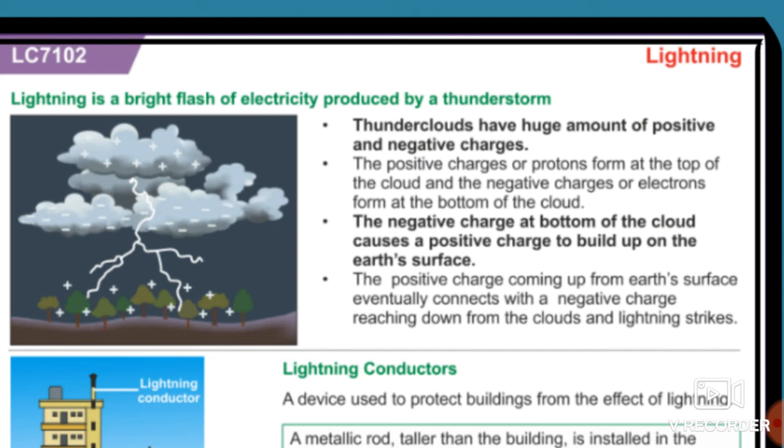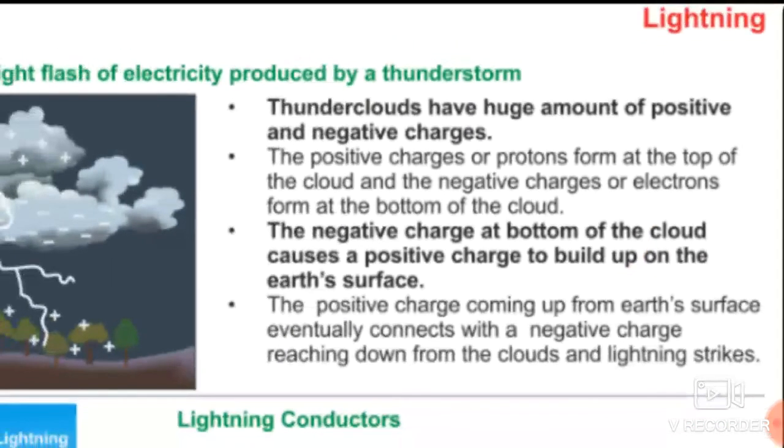Negative charges are also called electrons and positive charges are also called protons.